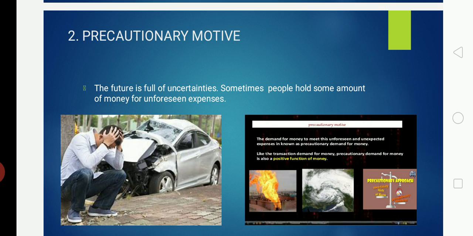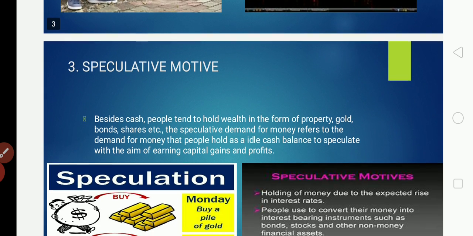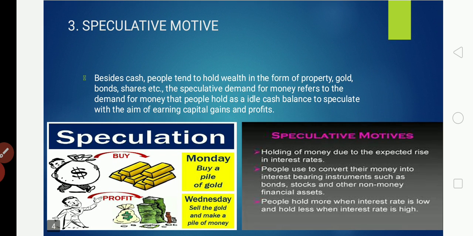The question is why people want to have money in the form of cash. Number one, to meet the day-to-day expenditure, that is the transaction motive. Number two, precautionary: to meet some uncertain, unforeseen expenditure, we want to have money in the form of cash. And thirdly, we have the speculative motive for demand for money.